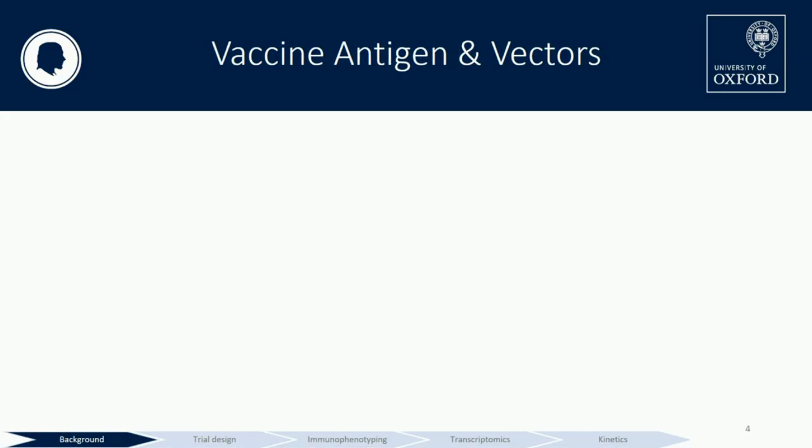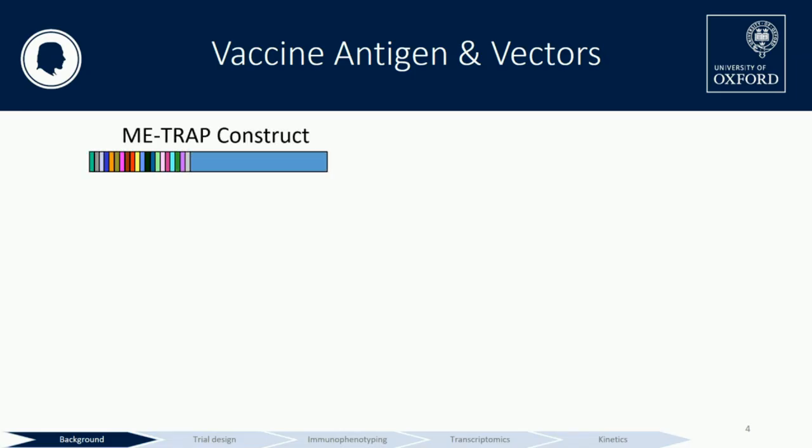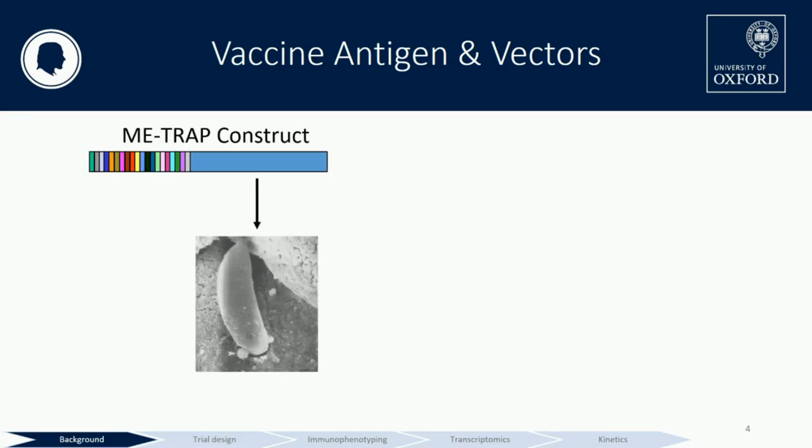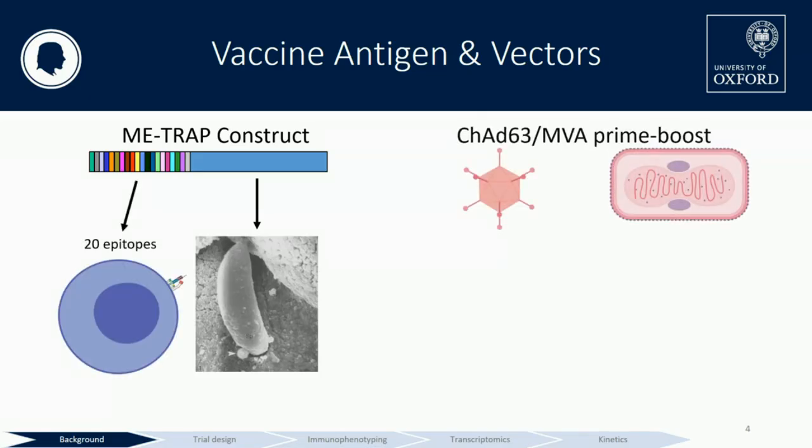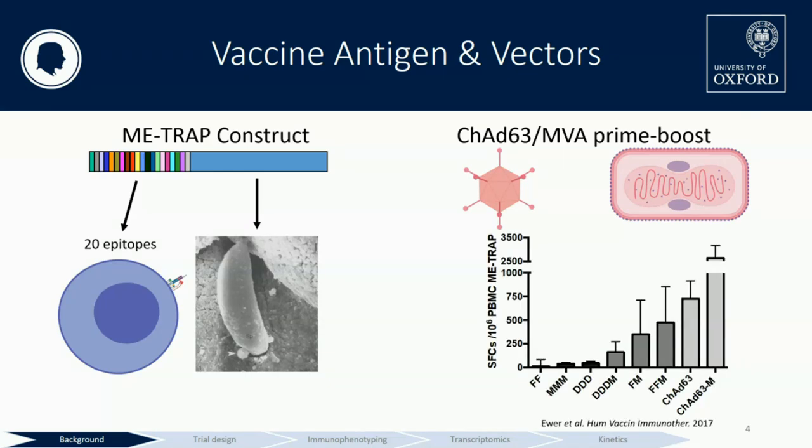So as you've already heard, I'll quickly just go through the EMI-TRAP construct. It's made up of the TRAP, so thrombospondin-related adhesion protein, and the multiple epitope string of T-cell epitopes. And we delivered these in the ChAd63 MVA heterologous prime boost. And after iterative improvement, we're able to generate a potent TRAP-specific CD8 positive T-cell response.